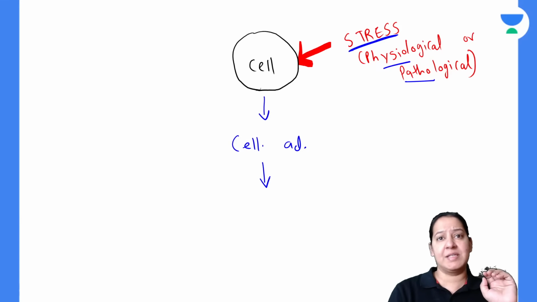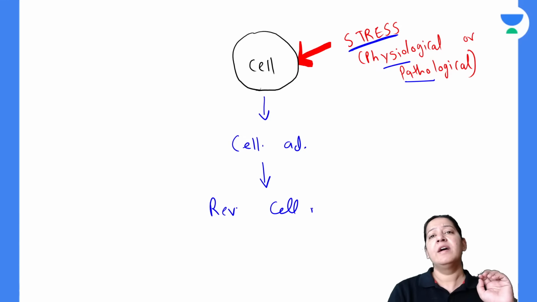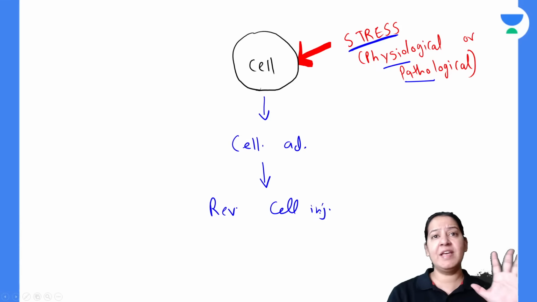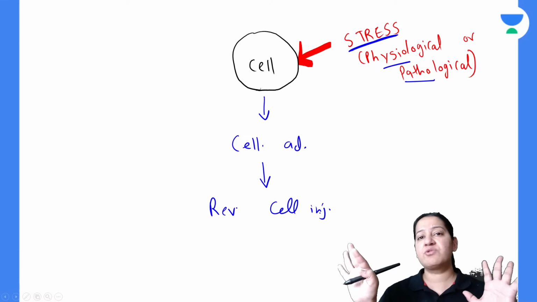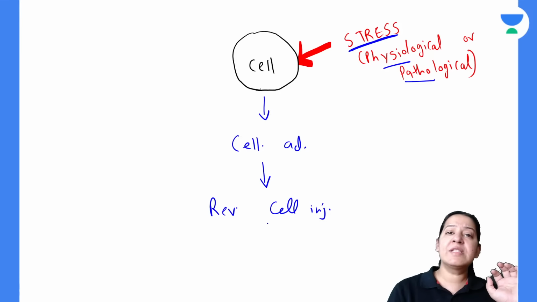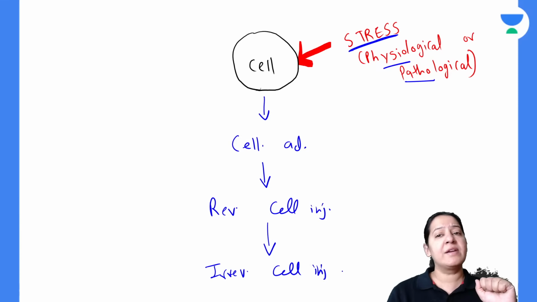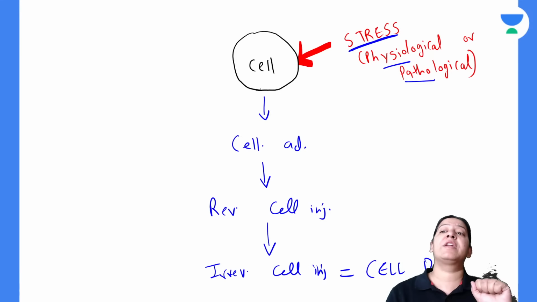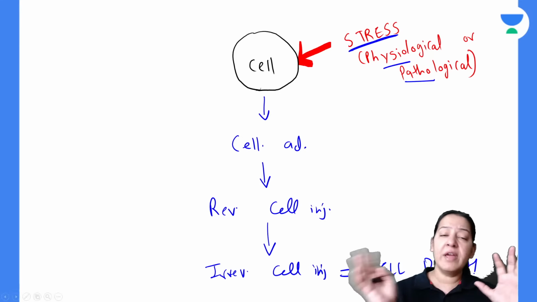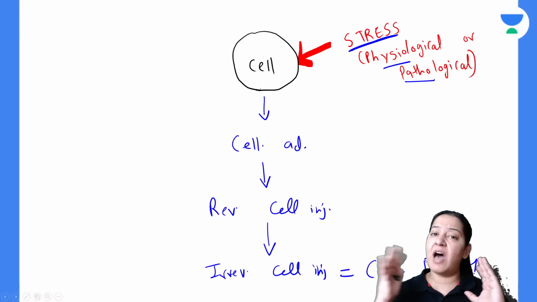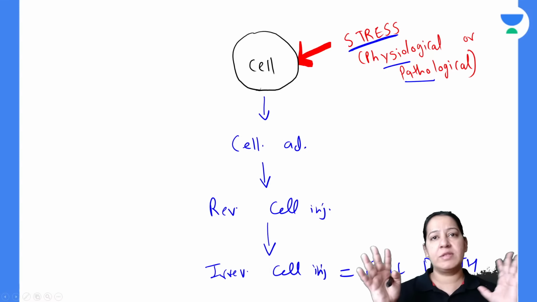If the stress persists, the second thing the cell will do is reversible cell injury. The cell injury will be there, but it is reversible. Once you remove the stress, the cell will be normal again. If the stress still continues, the last thing the cell will do is irreversible cell injury. What is irreversible cell injury? It is nothing else but cell death. That is my topic for teaching today. So irreversible cell injury and cell death are two synonyms. The meaning of both is the same.